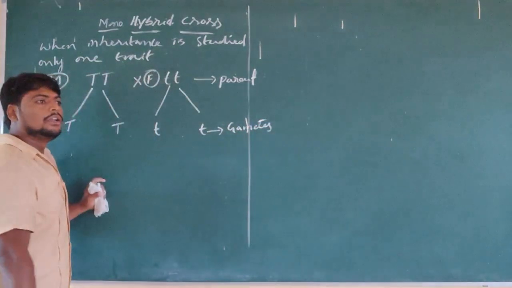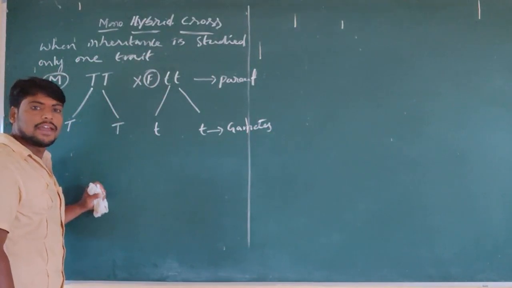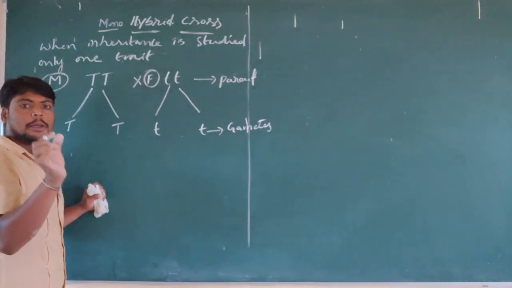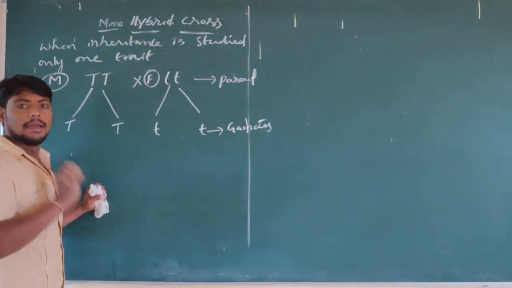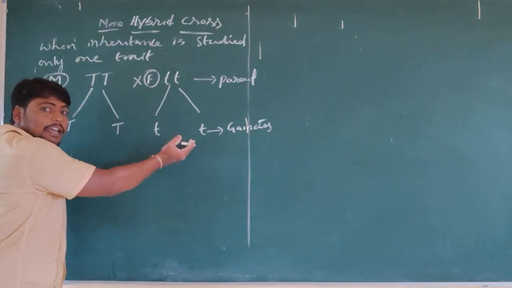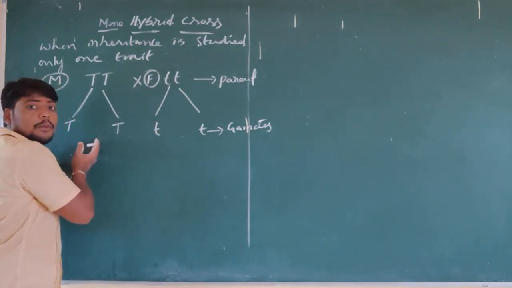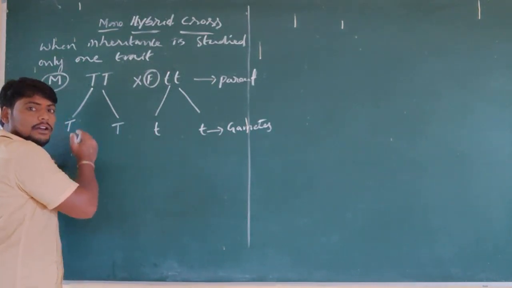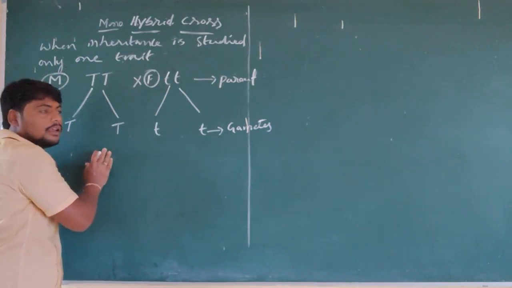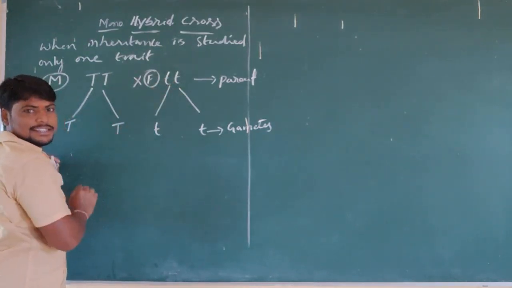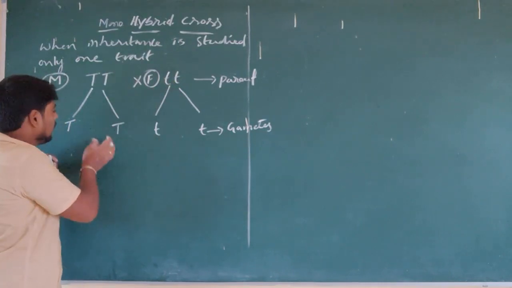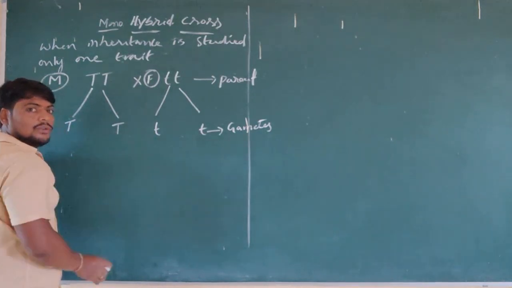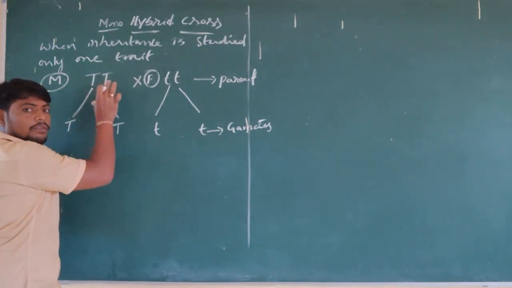So what is happening here? During sexual reproduction, we have seen that the zygote is formed by the fusion of the male gamete and the female gamete. This is the male gamete and this is the female gamete. The male gametes are produced from the pollen, because he observed this in plants. From the pollen the gametes are formed, and from the egg cells in the female. The ovary gives one allele to each gamete, and it is the same from the pollen grain.